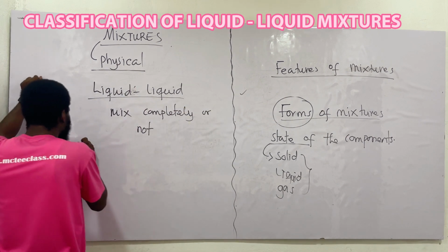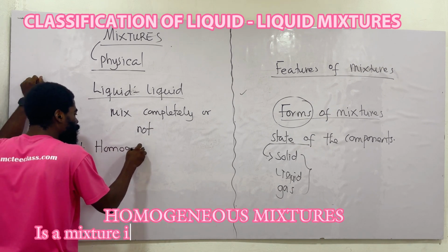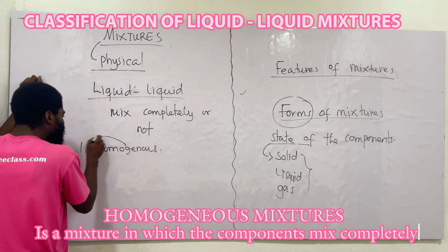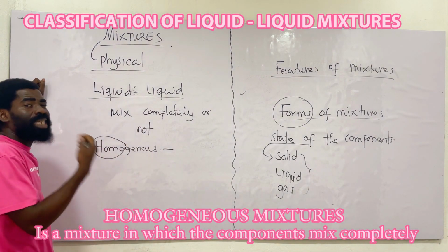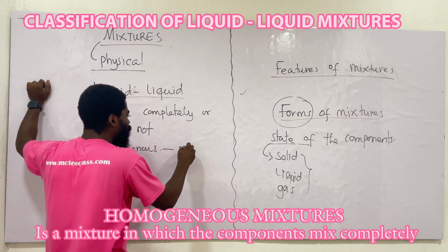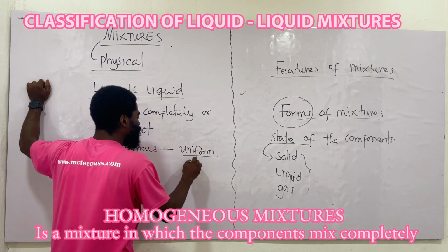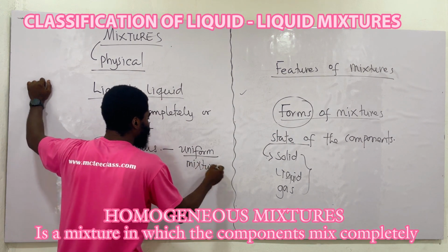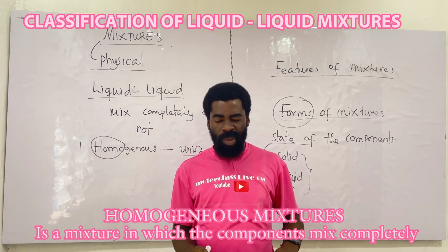And based on that, we have two. We have the homogeneous, and homo means same. That means uniform. So a homogeneous mixture is a uniform mixture of two or more elements. I hope you get the point I'm making here.